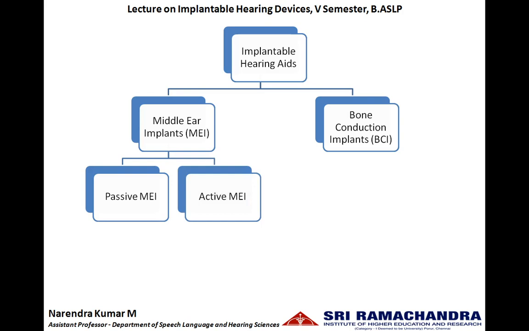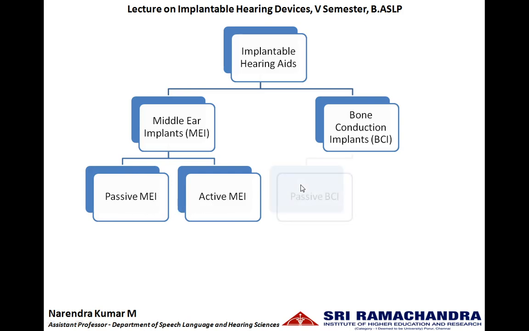Here the classification of passive middle ear and active middle ear implants depends upon how the implant is going to conduct the sound. In passive middle ear implants, there is not going to be any reinforcement to the incident sound, which means the incoming sound is just conducted. There is no amplification of the incoming sound. Whereas in active middle ear implants, whatever sound is picked up by the microphone will be amplified. Then the amplified vibration will be sent to the output transducer. Such kind of mechanical or electrical circuits will not be available for passive middle ear implants.